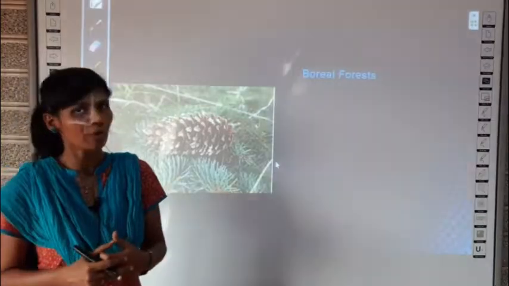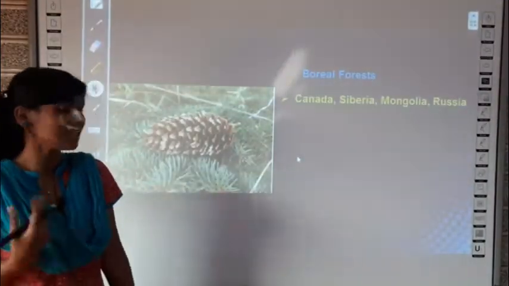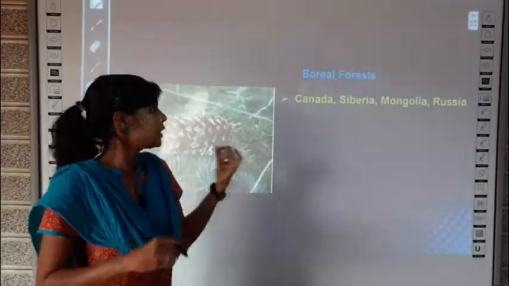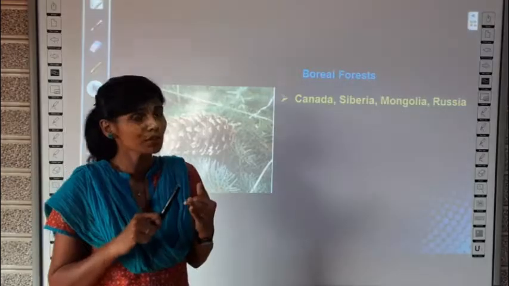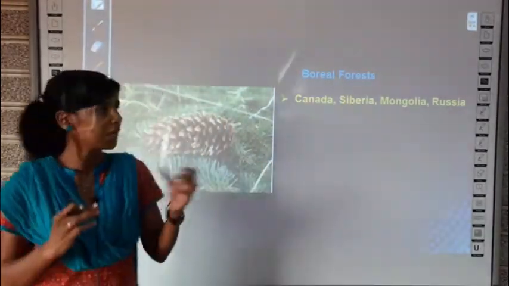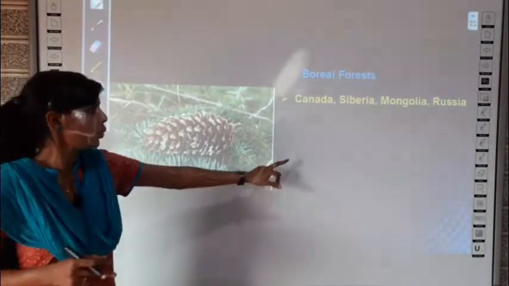And the last type of forest is boreal forest. Four regions are given in your textbook: the forests of Canada, the forests of Siberia, the forests of Mongolia and the forests of Russia will include this type of forest called boreal forest.